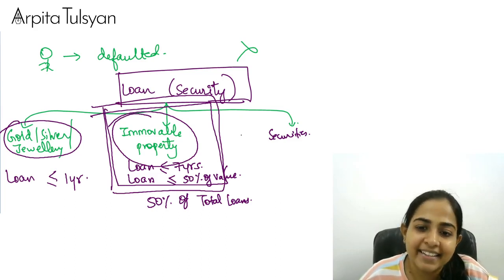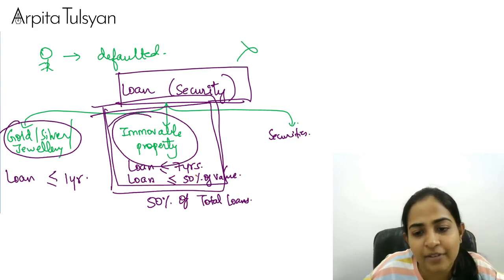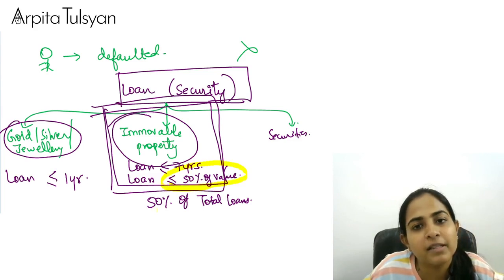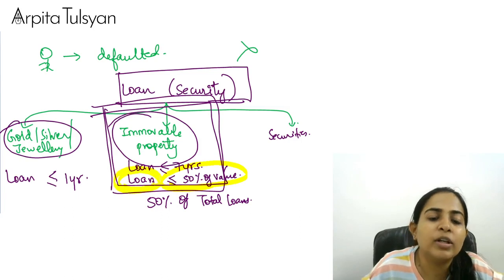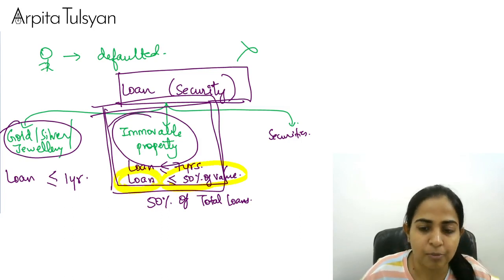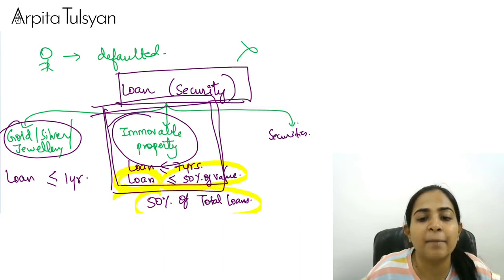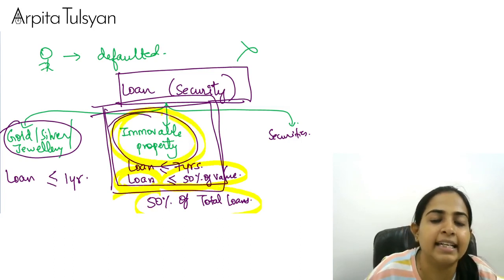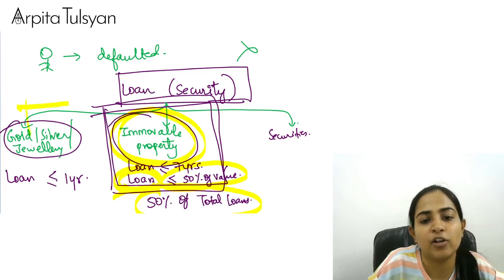Did you understand the difference between this 50% and this 50%? This is an individual loan given against a single property, which should not exceed 50% of that property value. And this is from the point of view of the Nidhi company, that loans given against this category should not exceed 50% of the total loans.